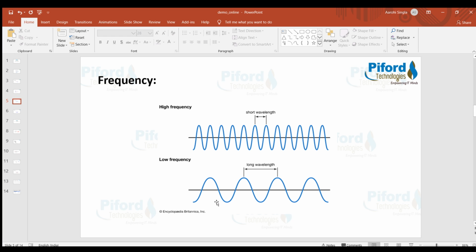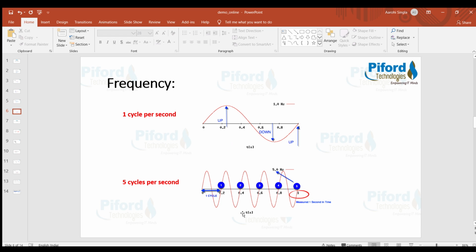And in high frequency waves, we have more cycles. Now what is a cycle? A cycle means one complete upward and one complete downward movement of a wave. So in high frequency waves, we have more cycles, and in low frequency waves, we have fewer cycles. Let's see it in more detail.